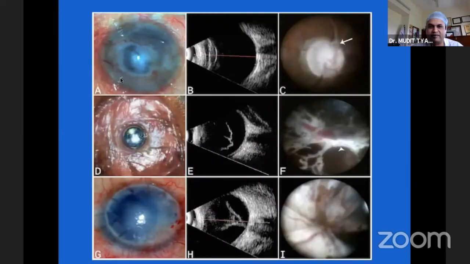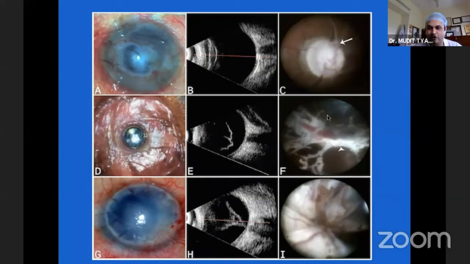Compared to that, you have cases like this, where while the ultrasound shows an attached retina in the first picture, what you see is a pale disc with sclerosed vessels. This is an eye which will not be amenable to a good functional outcome, even if you go ahead and do a very good anterior segment surgery, put a keratoprosthesis or a graft in place, because you have underlying optic atrophy.